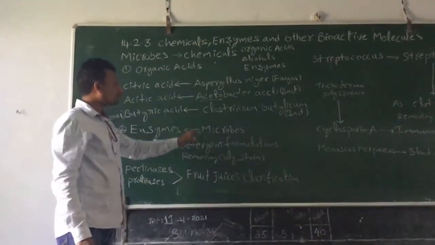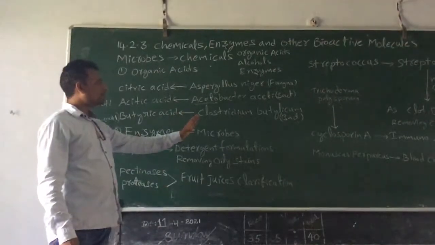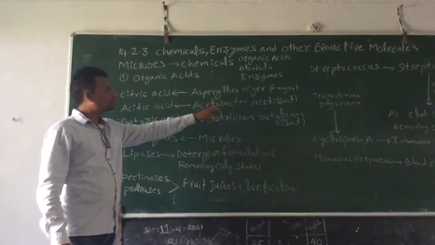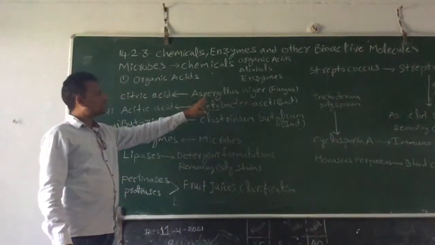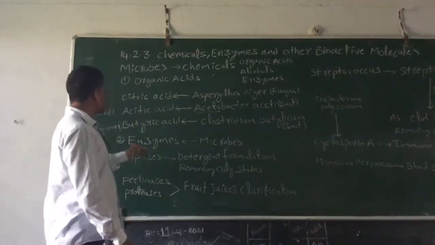It is obtained from one bacterium called Clostridium botulinum. So Clostridium botulinum is used to produce butyric acid. Acetobacter aceti is used for the production of acetic acid. And the fungus Aspergillus niger is used for the production of citric acid. So this is about the acids.